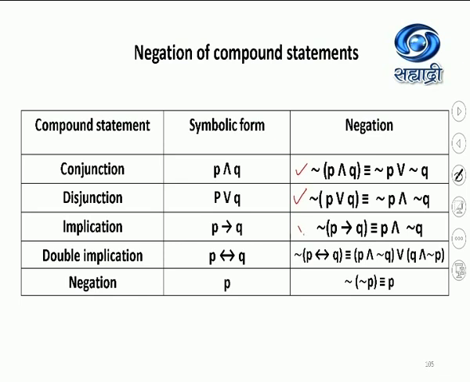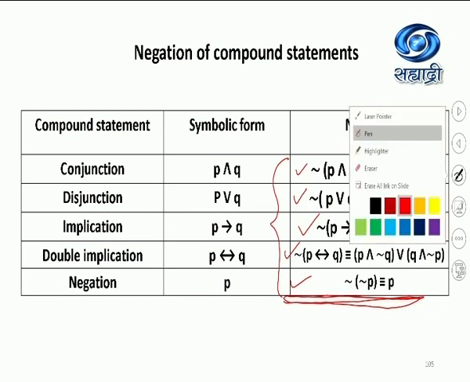Negation of P implies Q is P and negation Q. Negation of P if and only if Q is P and negation Q, or Q and negation P. And the last one, negation of negation P is P. You can prove all these equivalences using the truth table, but right now the concentration should be on remembering these. These are the negation rules for conjunction, disjunction, implication, double implication and negation.